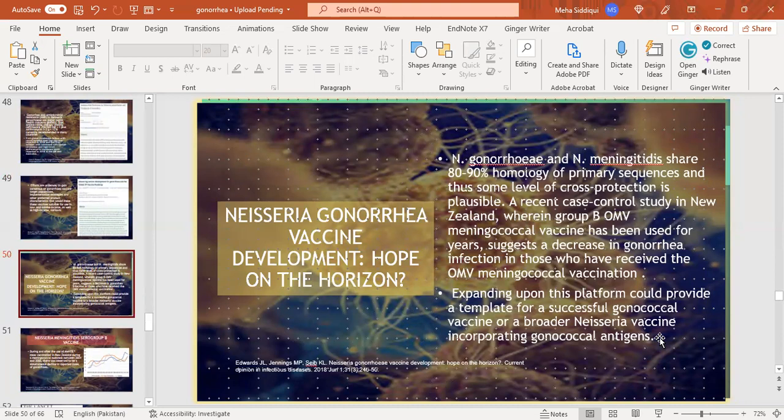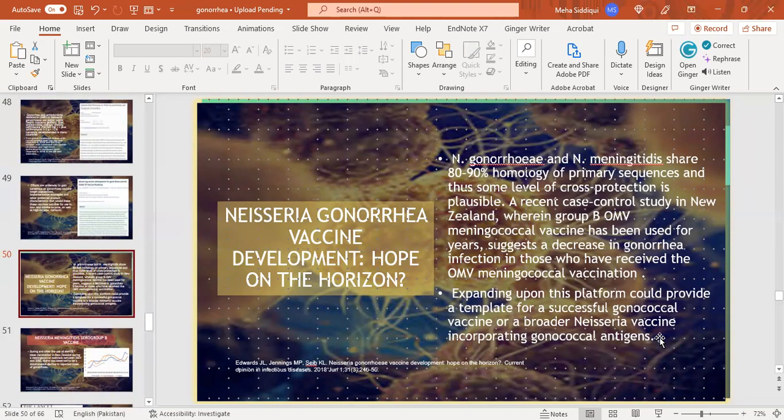Neisseria gonorrhoeae and Neisseria meningitidis share 80 to 90% homology of primary sequence, and thus some level of cross protection is plausible. A recent case control study in New Zealand, where the group B OMV meningococcal vaccine has been used for years, suggests a decrease in gonorrhea infection in those who have received this meningococcal vaccination.